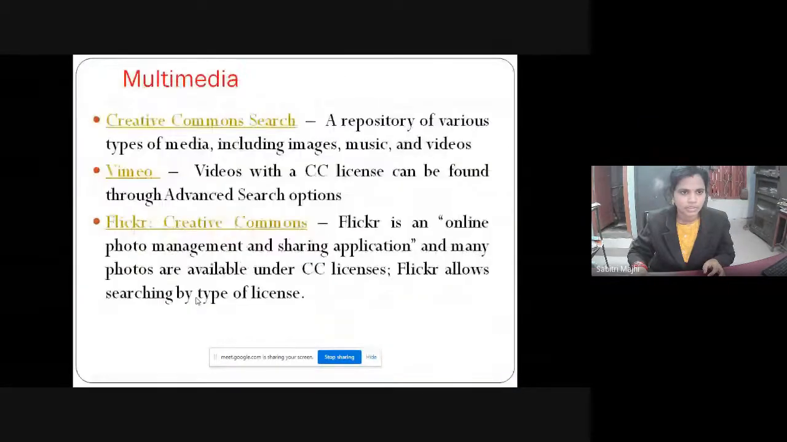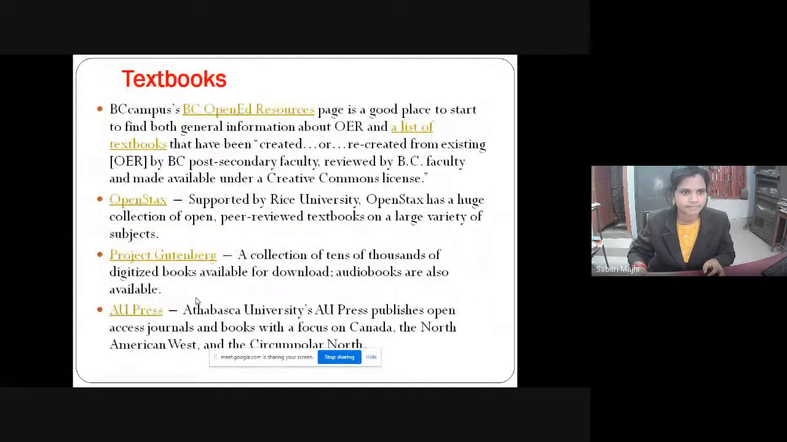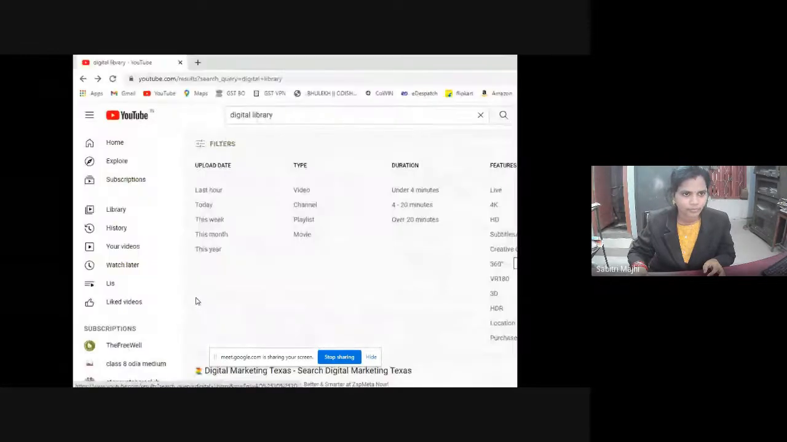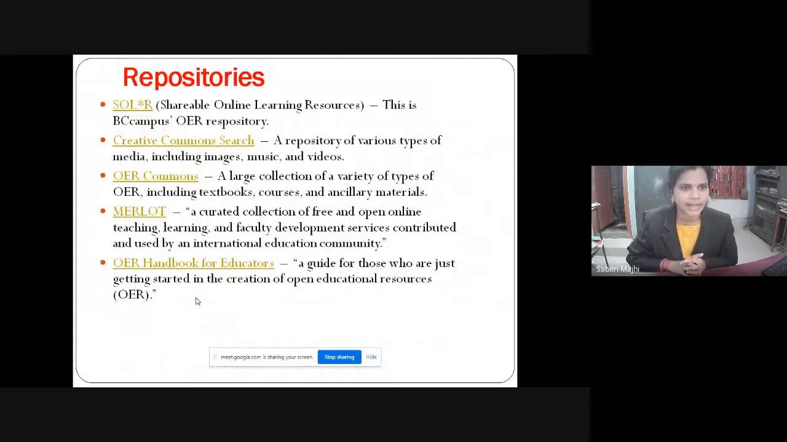So a few other repositories are there. SOA Lab, Searchable Online Learning Resource. This is also another popular OER repository. Then Creative Commons we have already discussed. OER Commons is a large collection of a variety of open educational resources, including textbooks, courses, and ancillary material.